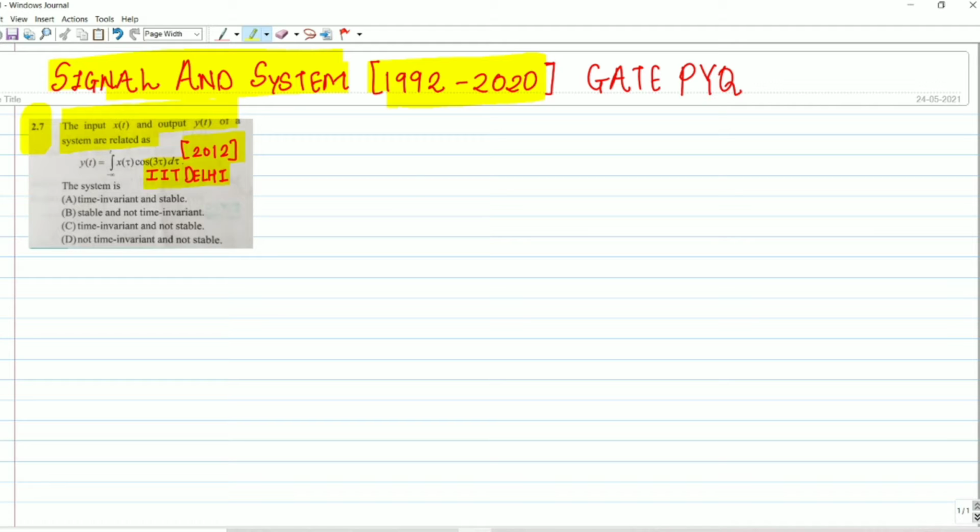Now we are discussing the solution. Let me write what input and output relationship we have given. We have given y(t) equals integral from minus infinity to t of x(tau) cos(3 tau) d tau. Understood? This is the input output relationship we have given. What we have to comment about the system is whether it is time invariant or time variant, or we have to check the stability. Understood?